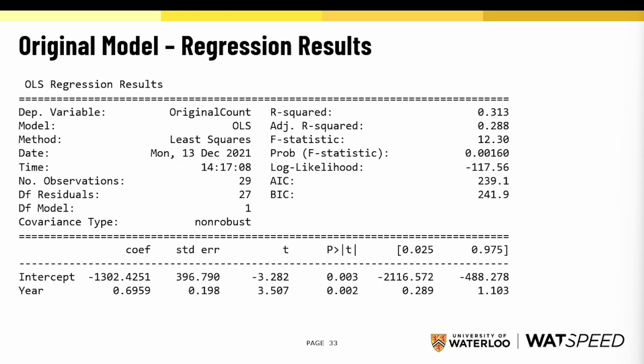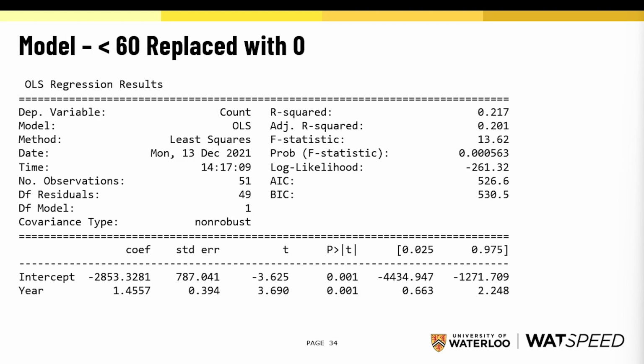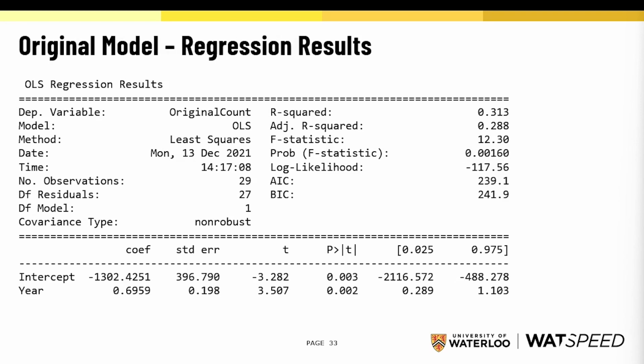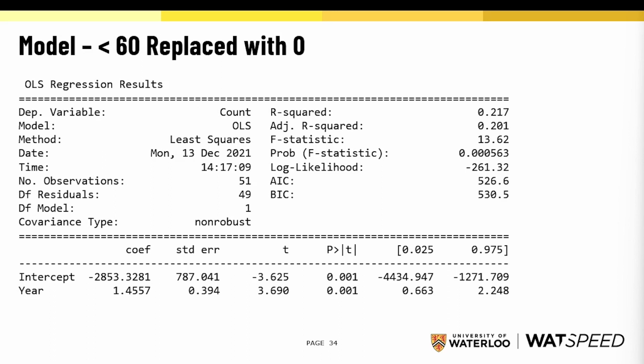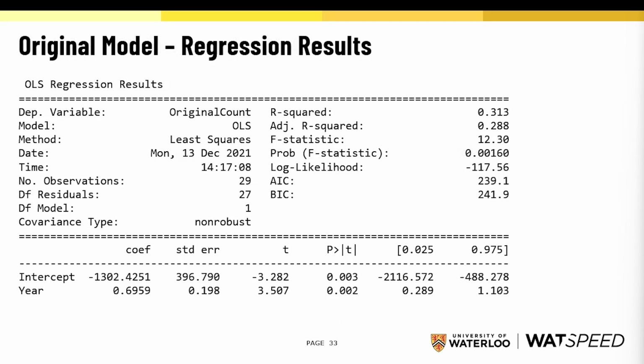Now, what happens if we replace all the less than 60 values with 0? Keep in mind, there are around 20 values that will be replaced with 0. What impact will this have on our regression? Well, here it is. Our adjusted R-squared has decreased. Our significance has remained the same, but look how much our intercept and our year coefficients have changed. I'll flip back and forth between the two slides so you can see the magnitude of the change. By substituting 0 for not a number, we have significantly changed our model.